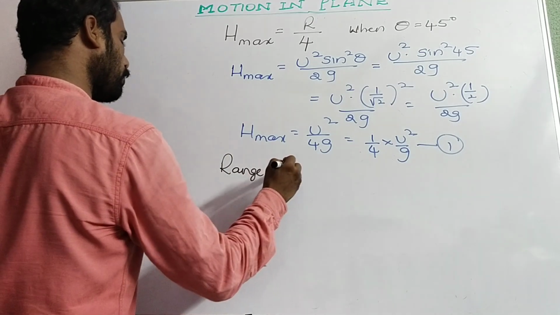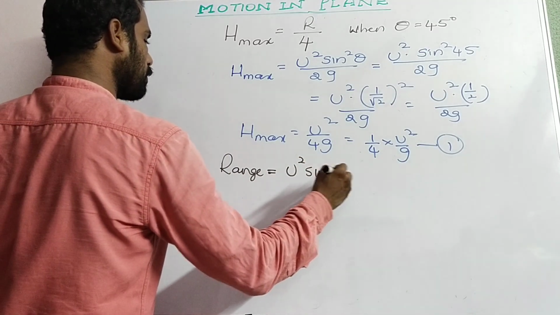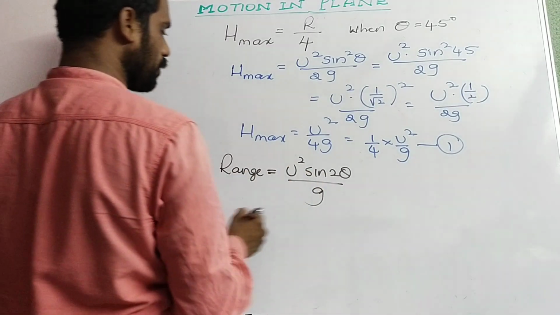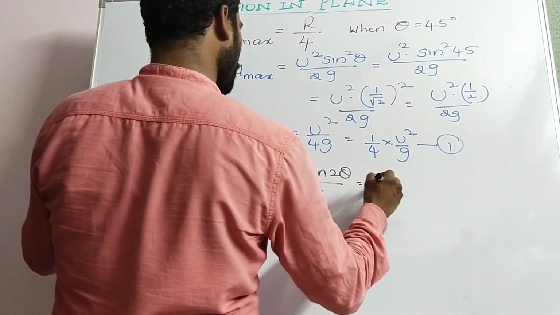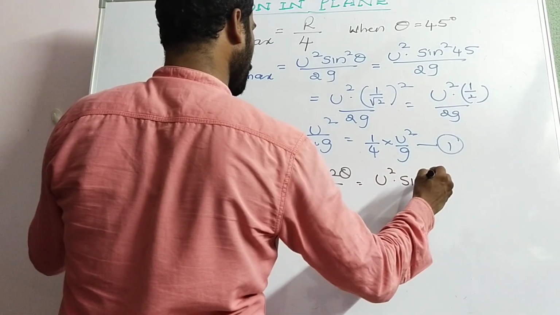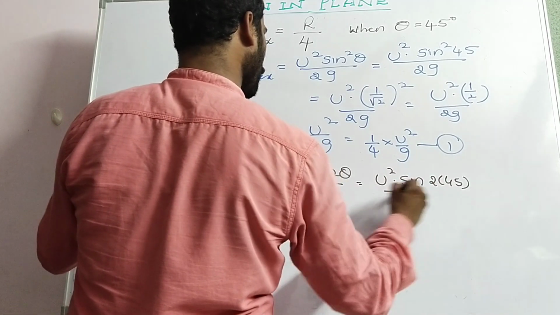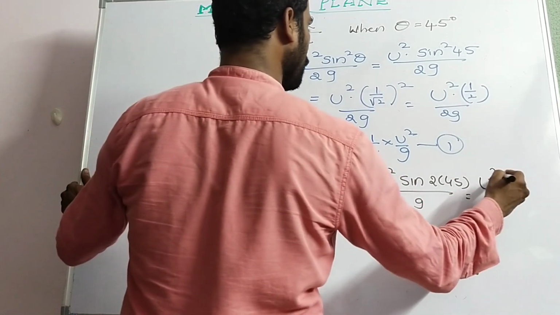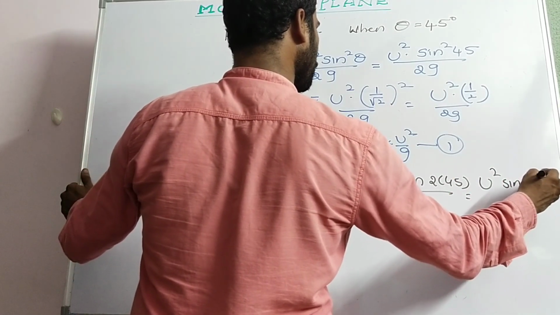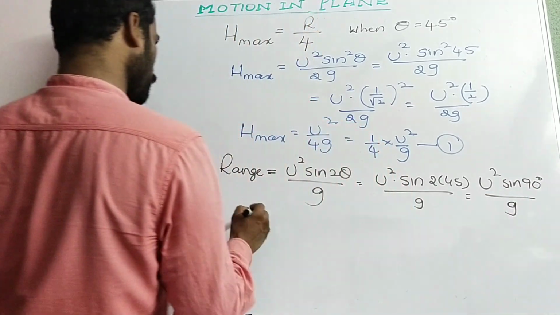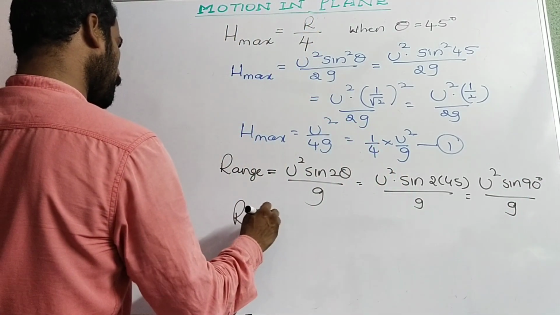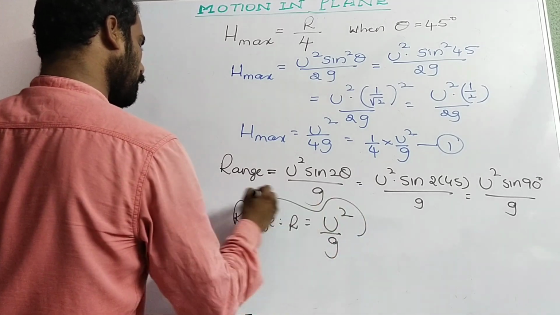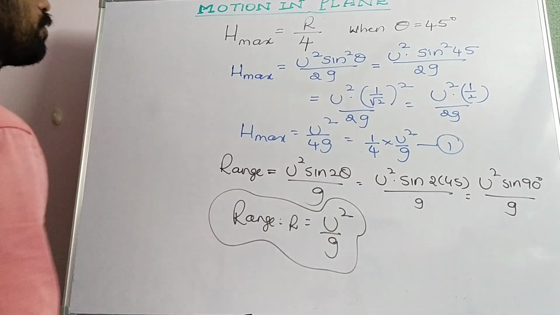Now what about range? Range is equal to u square sin 2 theta by g. If theta is equal to 45, u square sin 2 into 45 by g, that is equal to u square sin 90 by g. So range R is equal to u square by g.